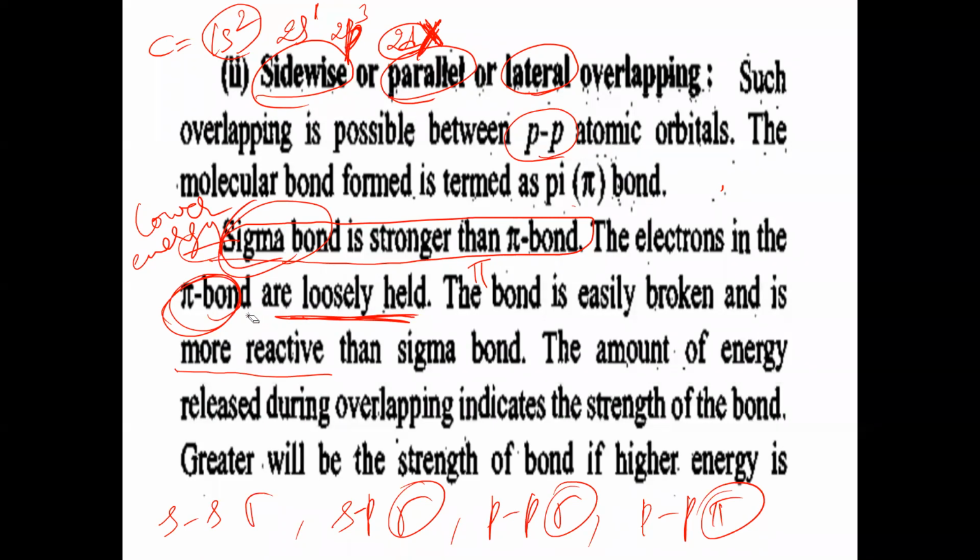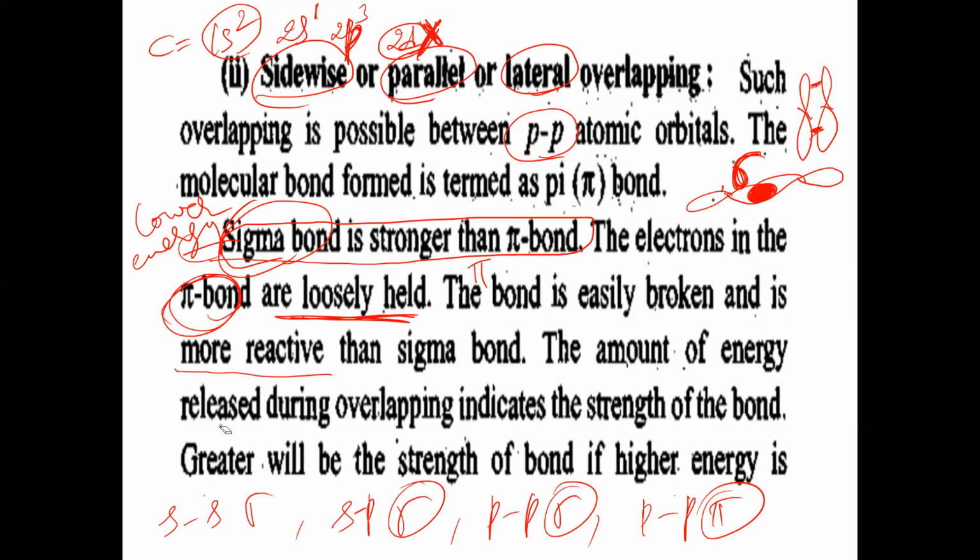Why is pi bond weaker here? Because in pi bond formation between two orbitals, the extent of overlap is minimum. But in the formation of sigma bond, the extent of overlapping is maximum. Why is sigma bond stronger here? Because the extent of overlapping in formation of sigma bond is greater. As the extent of overlapping is greater, the sigma bond is stronger. So the pi bond is easily broken down and is more reactive than sigma bond.